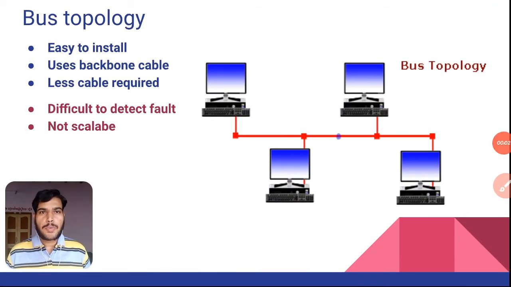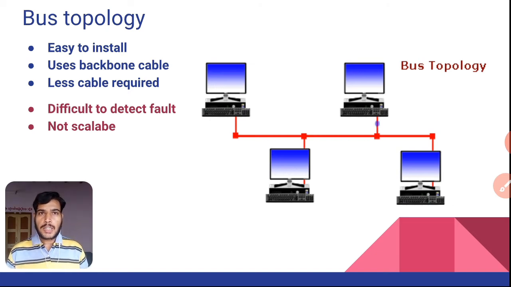The next network topology is bus topology, which uses a common bus for a transmission purpose. It is very easy to install and it uses a backbone cable. Through this cable only, data gets transferred from one node to another node. In this figure, you can observe there is one horizontal red line which is indicating the backbone cable, and all the rest of the 4 nodes are interconnected to this backbone cable, and the data has to get transferred through this backbone cable only.